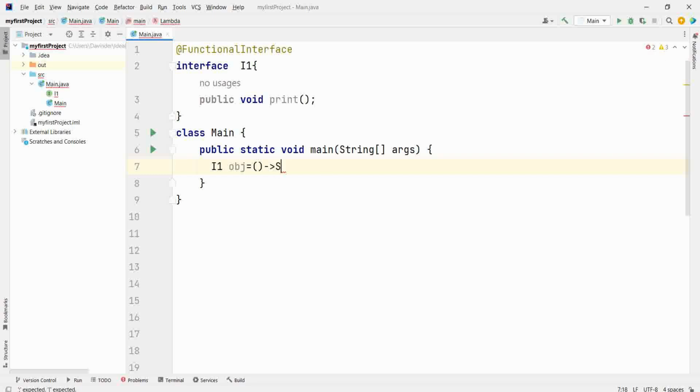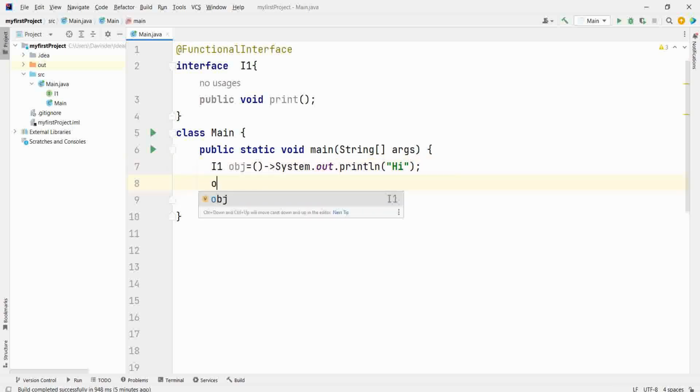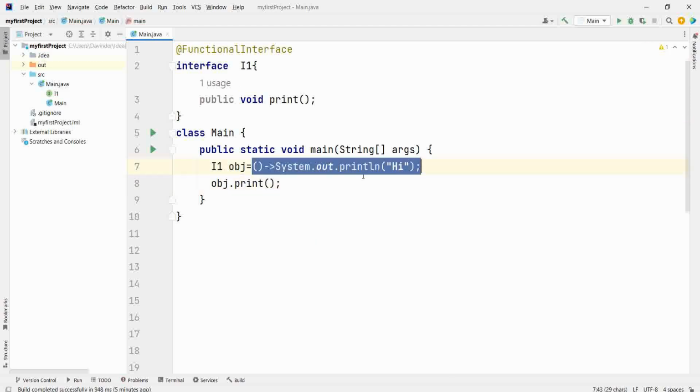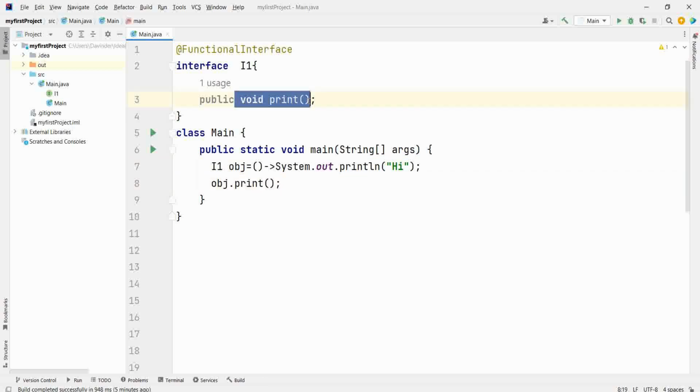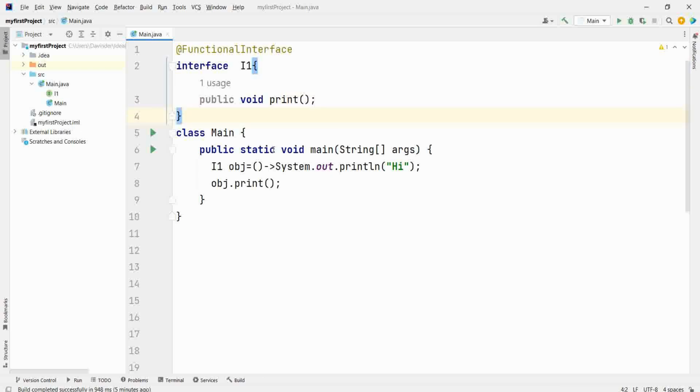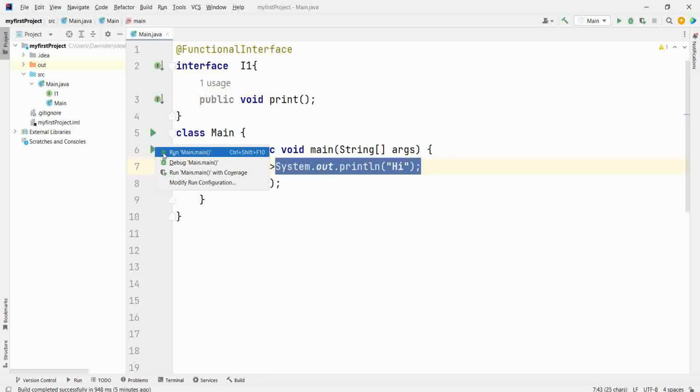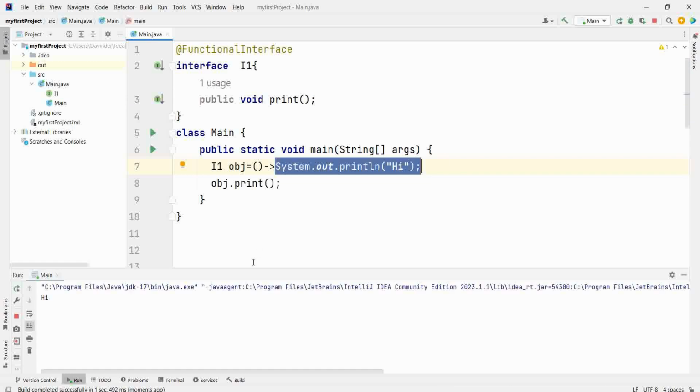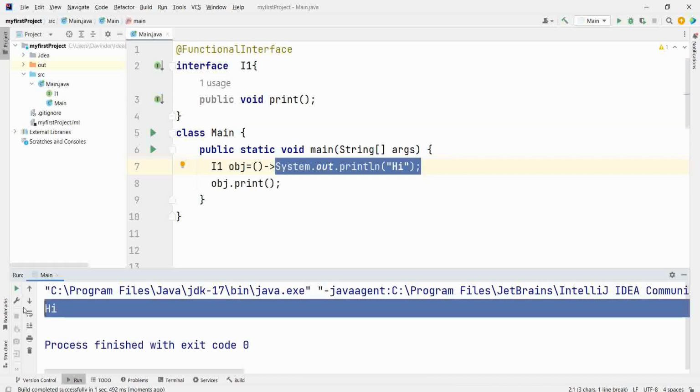You want to override it with system.out.println hi. Now, when anyone will call the interface print method, then this will be called because you have assigned this to this. Like in an interface, you implement the interface in one class and you override it. Similarly, you have overridden this with this. Now, if you will print this, is called, correct.